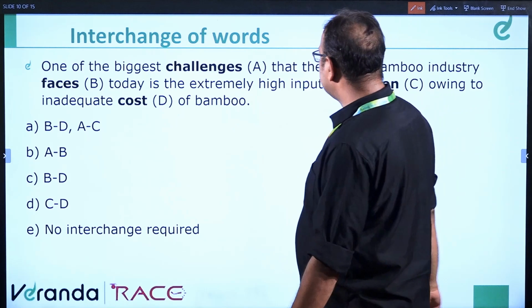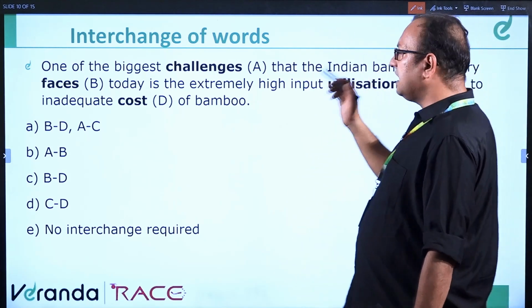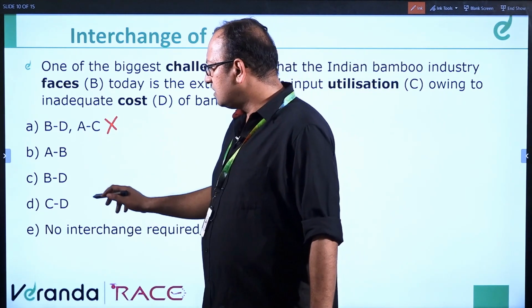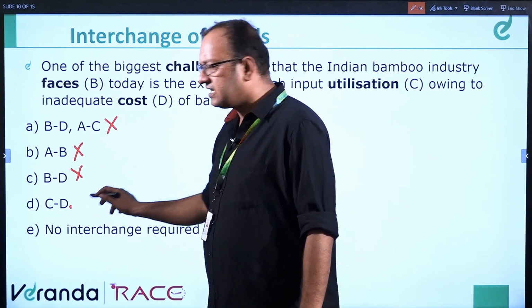One of the biggest challenges that the Indian bamboo industry faces today. I think A and B are fixed. So the others are not the answer. So this will be the answer, I'm sure.